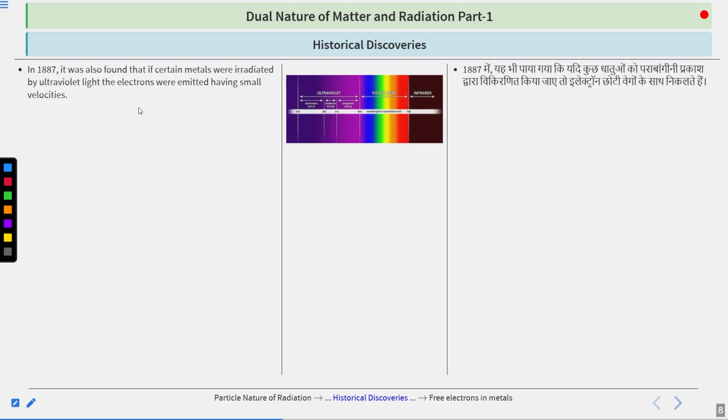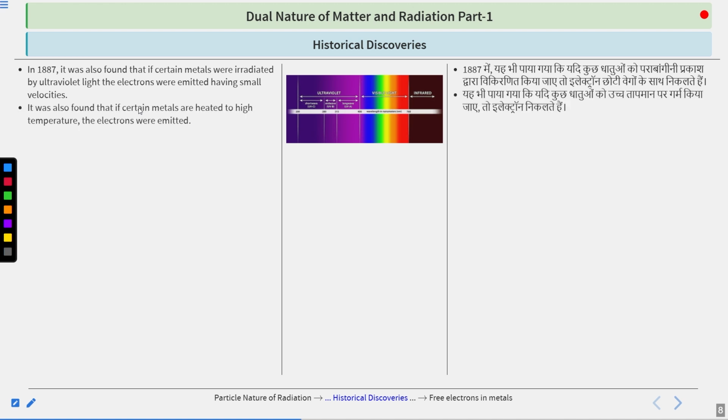Later on, in 1887, it was also found that if certain metals were irradiated by ultraviolet light, electrons were emitted with small velocity.